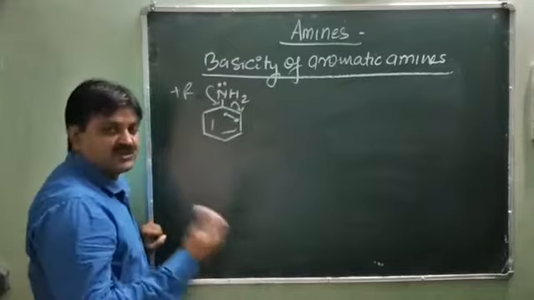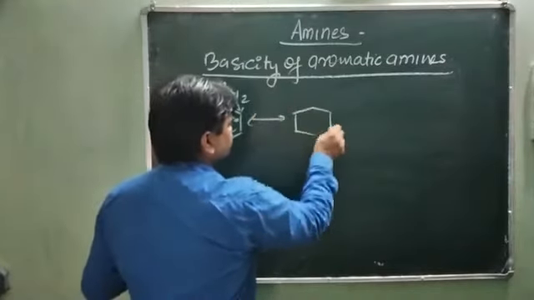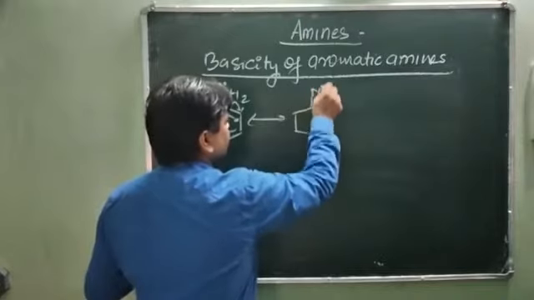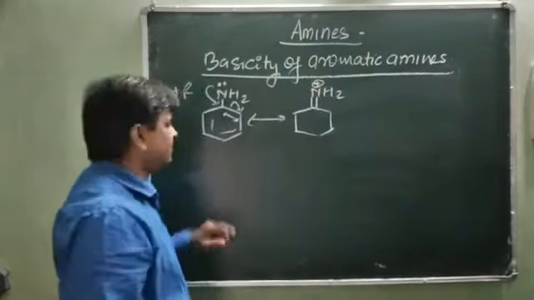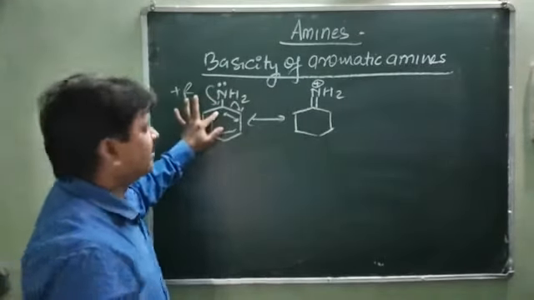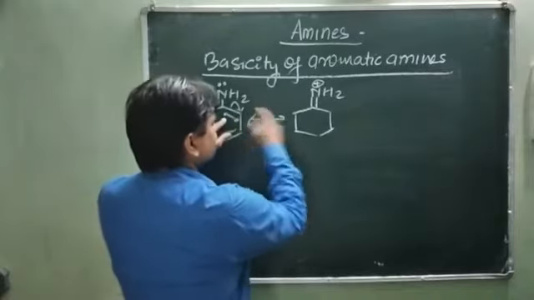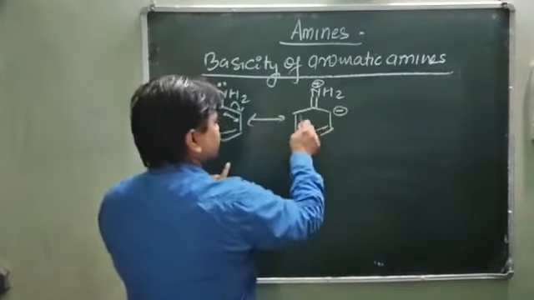This is the formation of a double bond between N and carbon, with a positive charge at the nitrogen center. Why? Because the lone pair of electrons disperses toward the carbon center of the benzene, and this pi electron disperses here, so it becomes a negative charge, and the rest remains as it is.